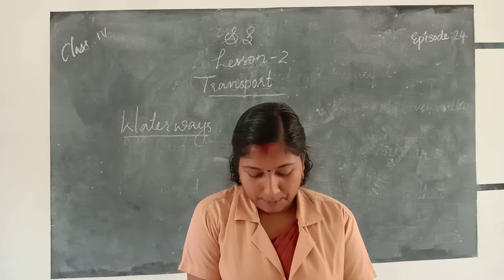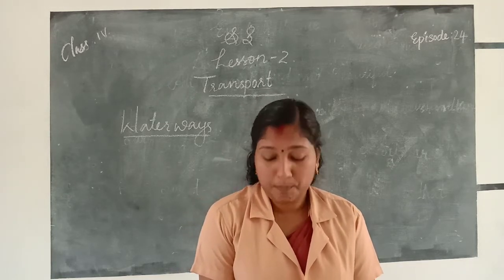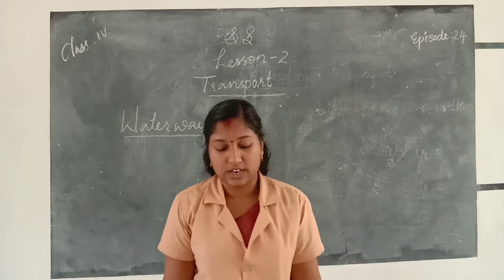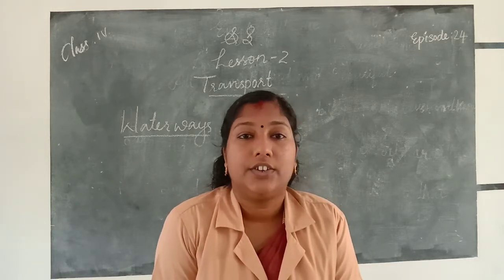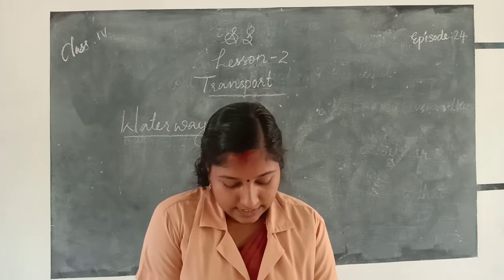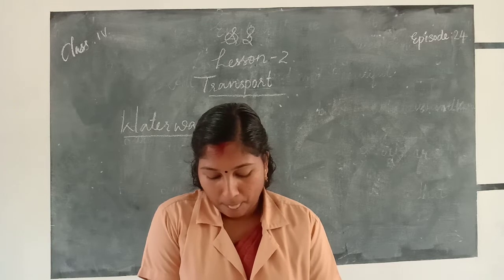Water transport is one of the cheapest means of transport. Why is it called one of the cheapest means of transport?